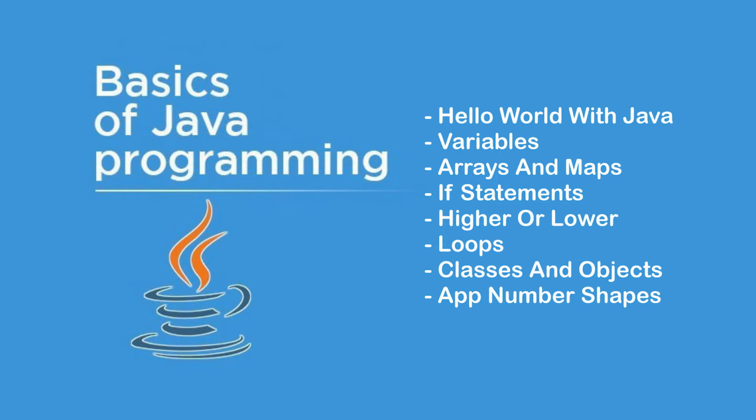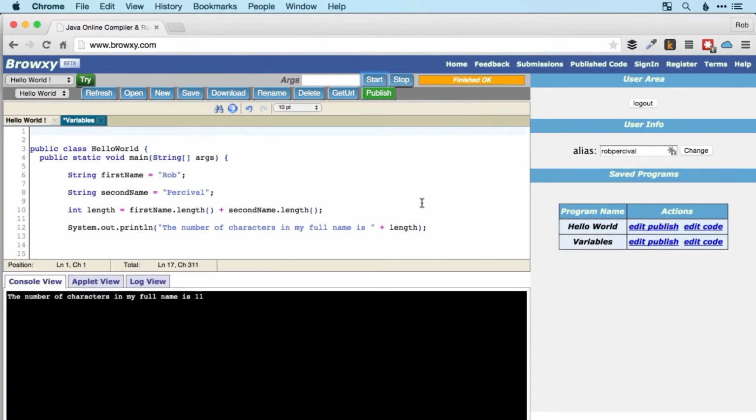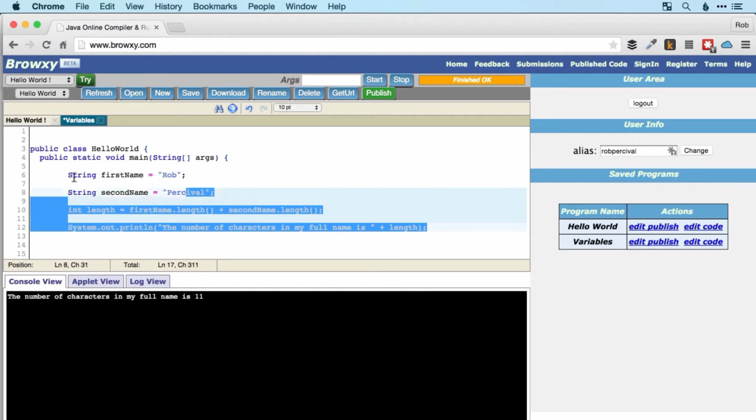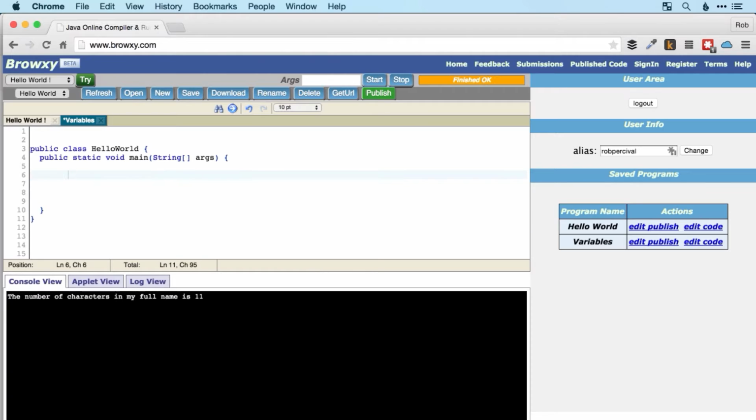So now that you're an expert on variables, let's go and look at arrays, which are an extremely important way of storing information. If, by the way, you're getting a little antsy because we haven't made an app in a while, don't worry, you've just got 2 videos to go, and then we're going to go back to Android Studio and use all of the Java knowledge that we've built so far to make a higher or lower guessing game. So just hold on till then. And let's take a look at arrays first.